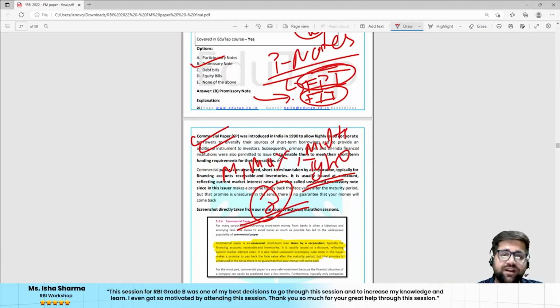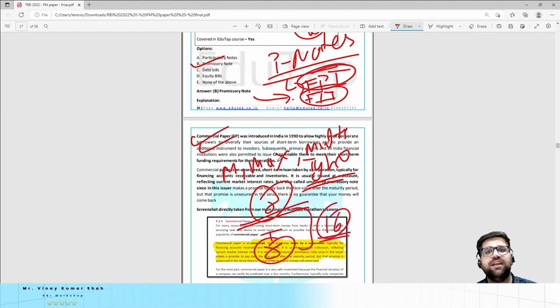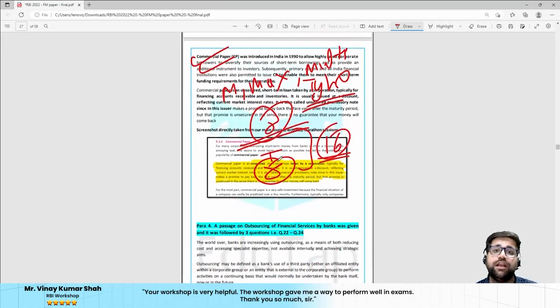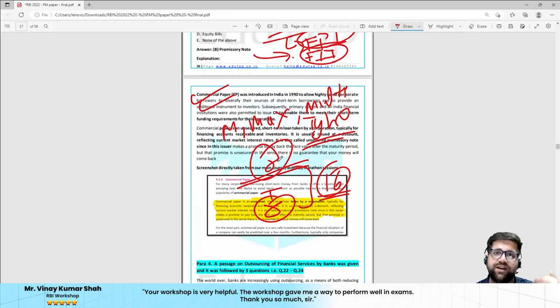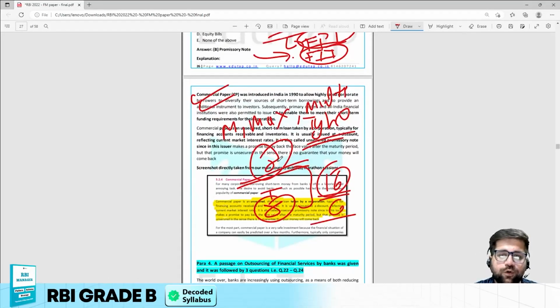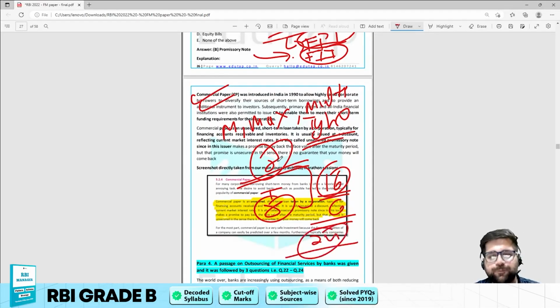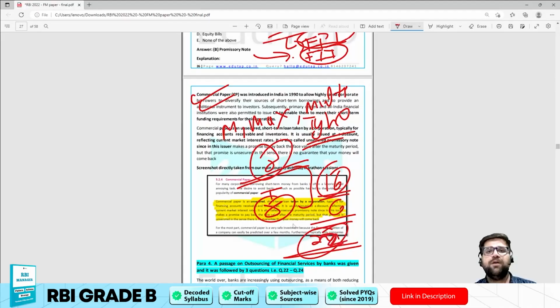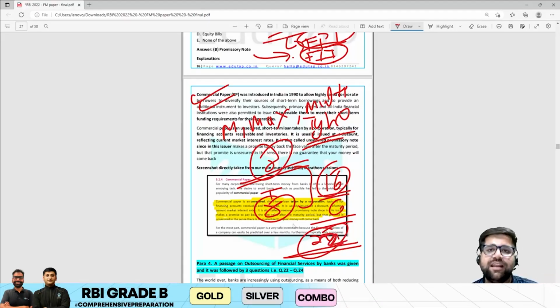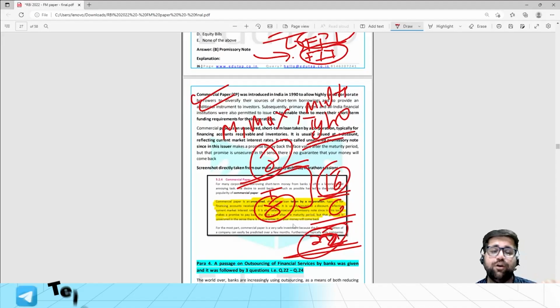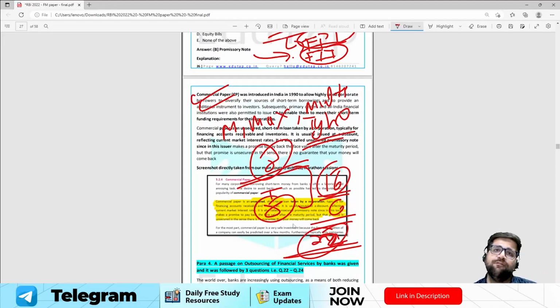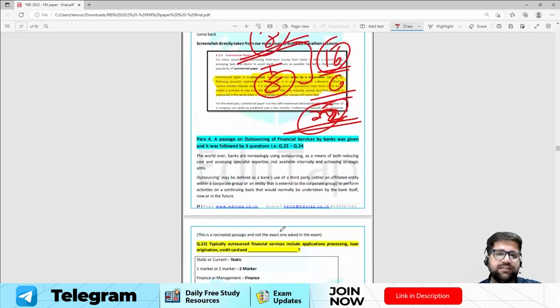And if you see corporate governance as well, if your revision is good, then 16 marks of the paper were in your kitty. And if you include the 3 questions of corporate governance as well, add 6 more, then not 24, it will be 22, sorry, 22 marks of the paper were in your kitty, and it was really very easy, and it could boost your confidence as well, and it could make your selection confirm when it comes to the interview call. Now let's come to question 4.